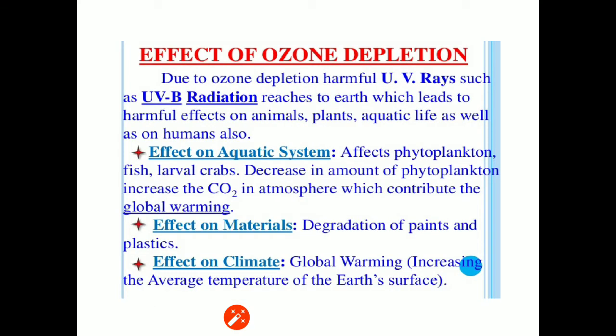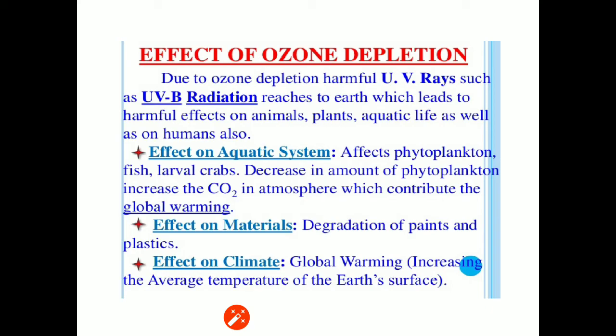Now, the effects of ozone depletion. Due to ozone depletion, harmful ultraviolet rays such as ultraviolet B radiation reach the Earth, which leads to harmful effects on animals, plants, aquatic life as well as on humans.